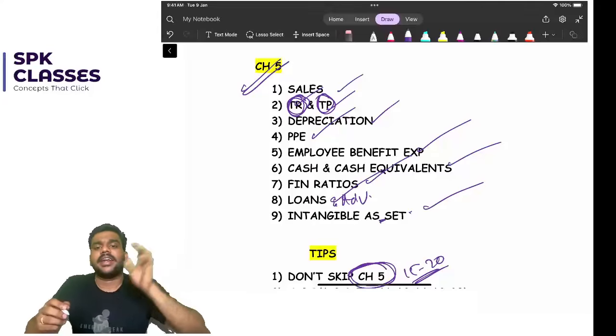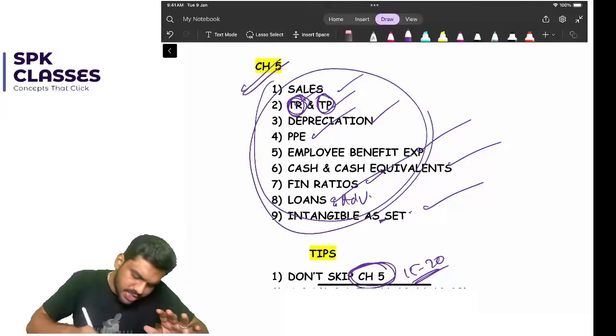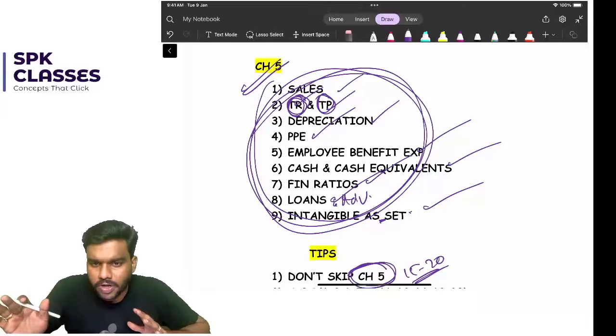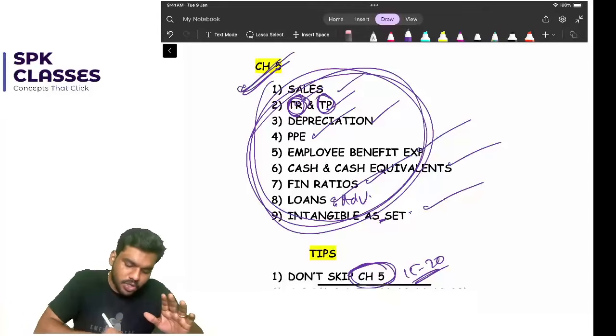There's no gap, okay? Intangible assets. Please make sure you are comfortable with these topics. We have already covered most of this topic in our focus batch. So please don't skip this topic, okay?